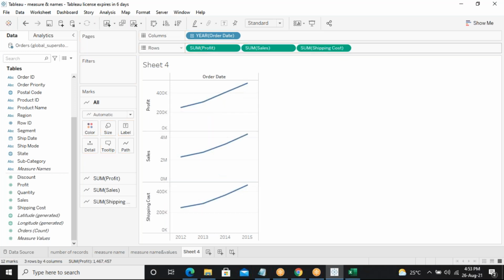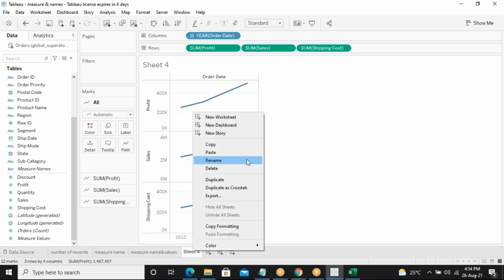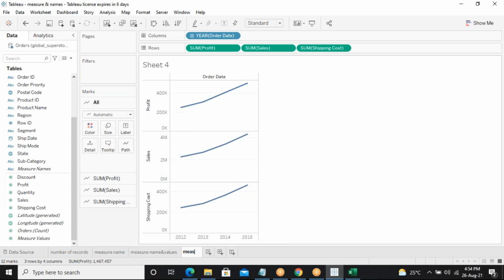So now can you see, automatically three different charts are generated? Yes, sir. So this is the concept of creating charts with measures separately. I'll just show you that. Measures without combining charts, which are separately created: this is profit, this is sales, and this is shipping cost.